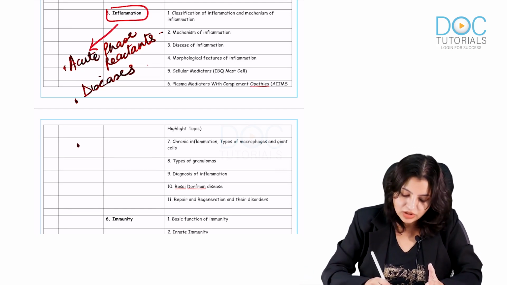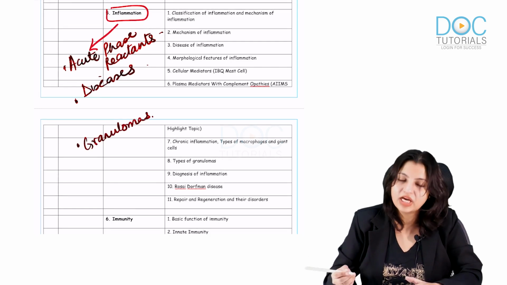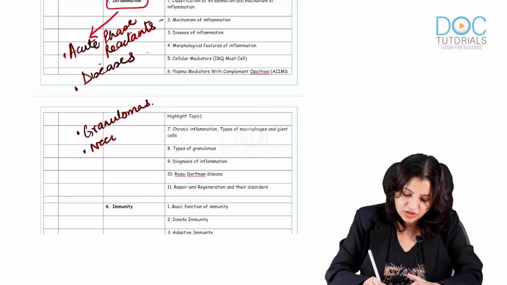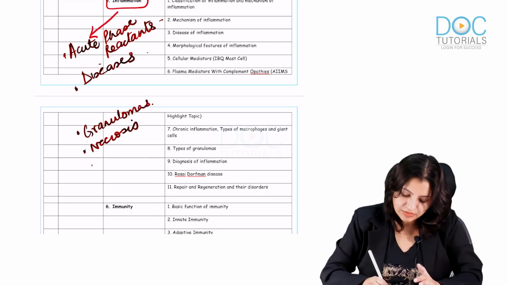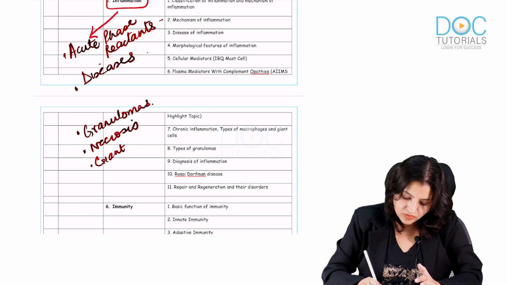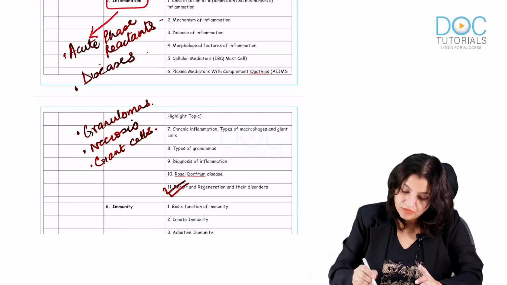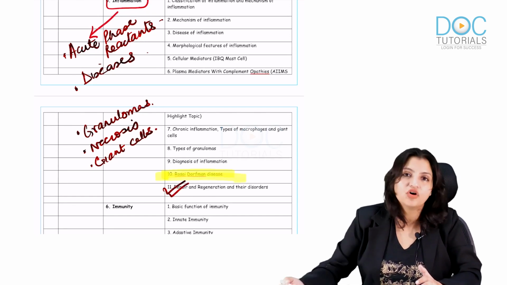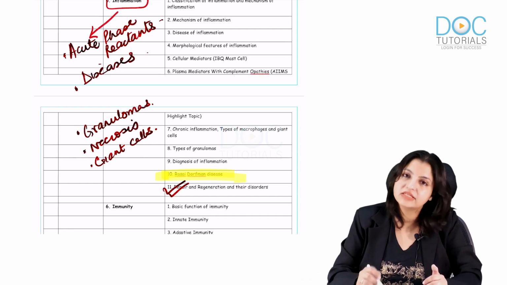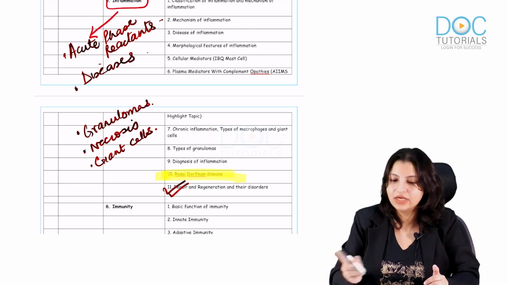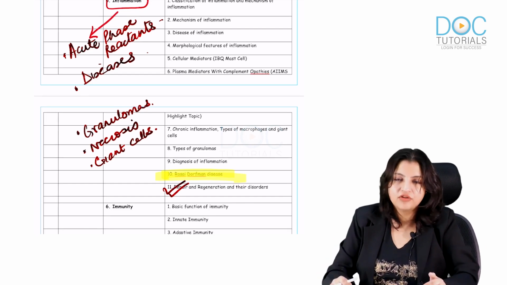And the third, all the granulomas. Causes of the granulomas should be very clear with you. Types of granulomas, types of necrosis, palisading granulomas and all that. All the types of giant cells should be known. Steps in repair, and most important, which you should not forget, is Rosai-Dorfman disease, which you should study. So focus on acute phase reactants, diseases with inflammation, all the granulomas, giant cells, necrotizing and non-necrotizing granulomas, and of course Rosai-Dorfman and repair.